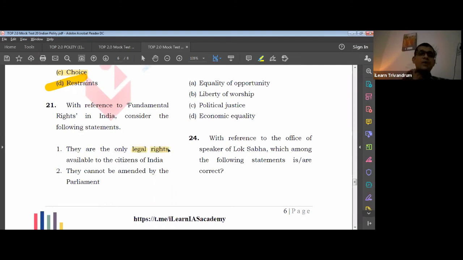Rights, broadly, you know, are classified into moral rights and legal rights. Legal rights are those that we can enforce through a court of law, which has legal backing. Moral rights are the ones which cannot be enforced through a court. For example, you have a right to be taken care of by your parents when you are a child, and your parents have a right to look after you.